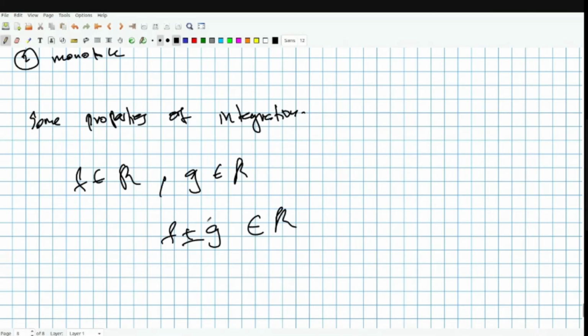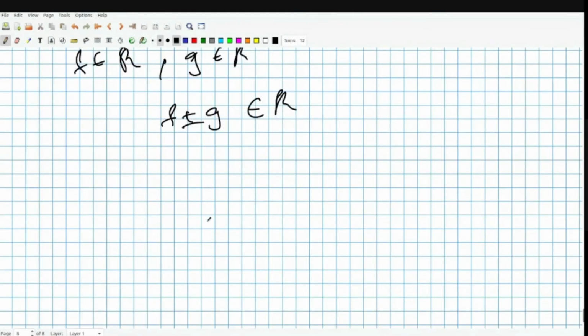I mean, f and g being Riemann integrable means that you have partitions which will make the error small enough. Now for f plus g, you consider a common partition, I mean, not common partition, common refinement. And there you can see what happens to f plus g and f minus g. So it's as simple as that. Actually, you only need to do f plus g. F minus g you will see later. And so that is this.